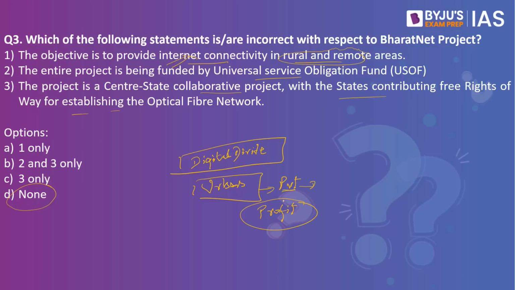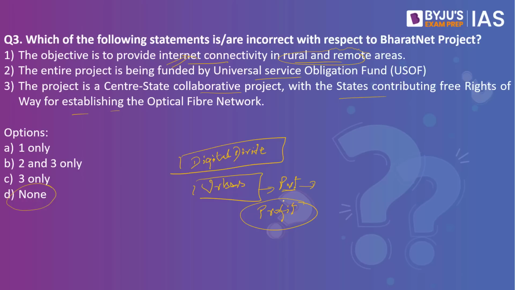The government feels that we have to come up with some infrastructure development, that is, internet connectivity will have to be provided in the rural areas, primarily because in urban areas the private companies are able to cater to it. In the rural areas, we have to come up with the infrastructure so that internet penetration happens in the rural and remote areas. To provide this internet penetration and infrastructure, what we have is the BharatNet project. So the objective is to provide internet connectivity in rural and remote areas.